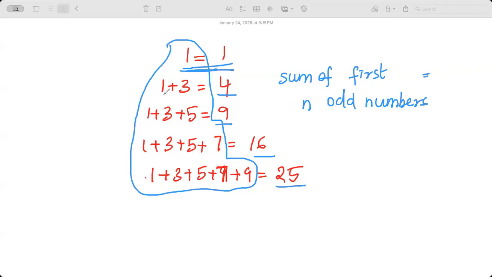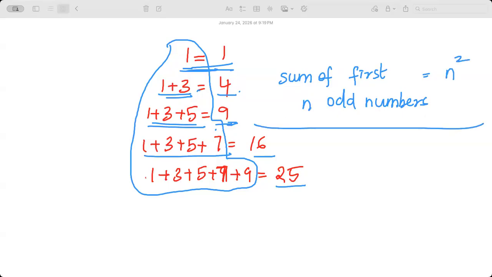1 is 1. 1 plus 3, which has 2 odd numbers, is 4. 1 plus 3 plus 5, which has 3 odd numbers, is 9. So it's the number of odd numbers squared. That's equal to n squared. Makes sense, guys? It's nice to know, right? If somebody asks, what is the sum of 1 to 201, you see only the odd numbers, it's 201 squared.